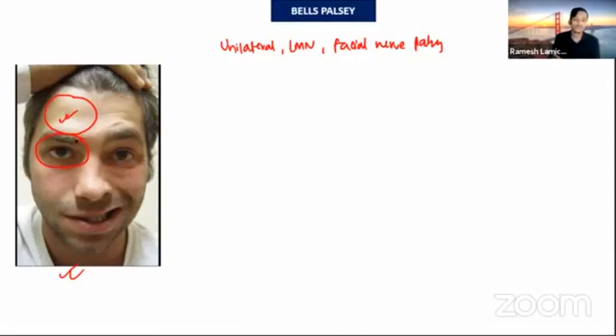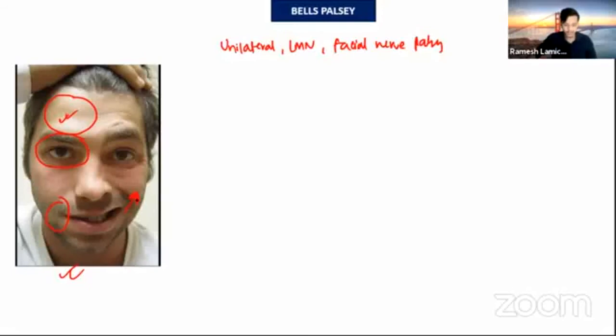Another one is Bell's phenomenon: upward and outward movement of the eyeball while closing. There is also loss of the nasolabial fold, and the patient's mouth is deviated to the opposite side.